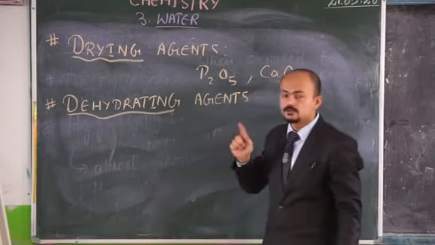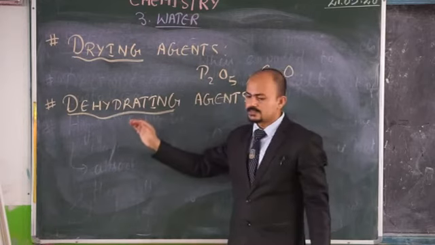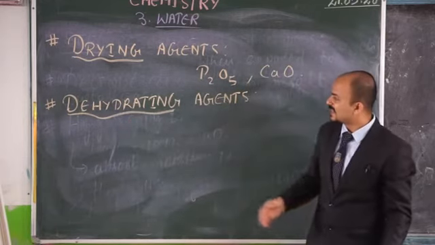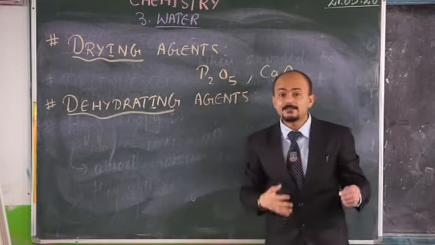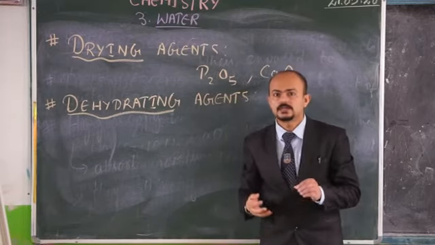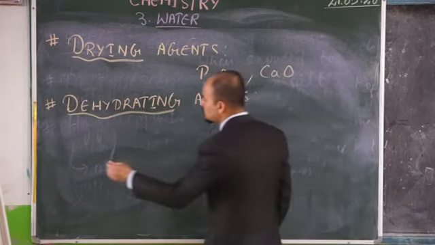Let me tell you the definition once again. These dehydrating agents are substances that can remove even chemically combined water molecules. If I give you an example, that will be more clear.